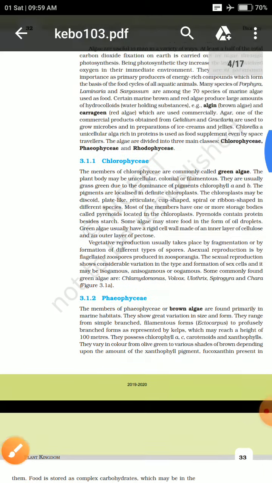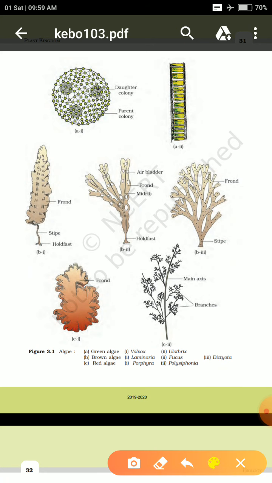Speaking about their plant body, it's better I show you an example. This is the plant body of the Phaeophyceae. Their plant body has this hand-like structure which holds on to the surface, which is known as the holdfast. It is attached to a structure known as the stipe, and it has a leaf-like structure over this stipe, which is known as the frond. This is the specific structure which is found in brown algae, or Phaeophyceae.